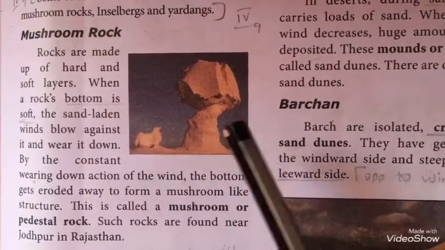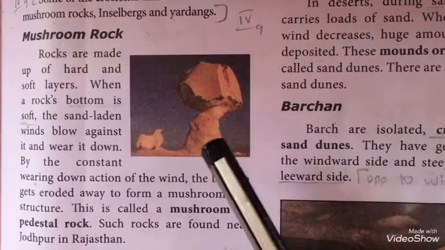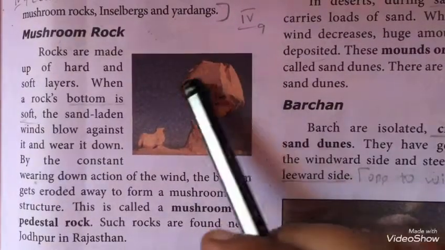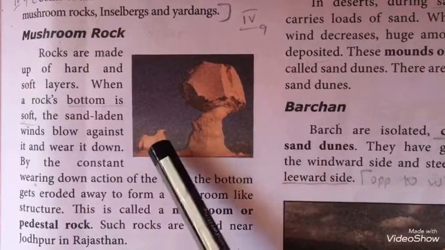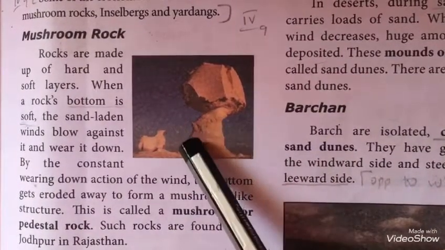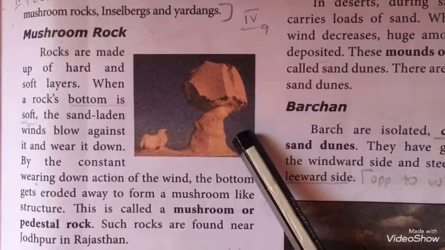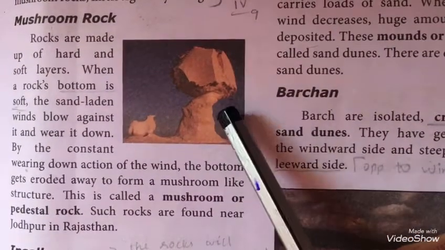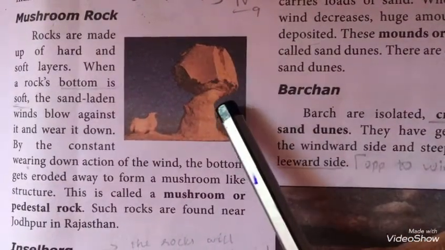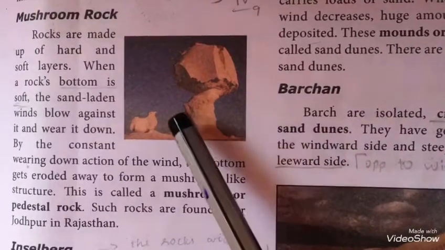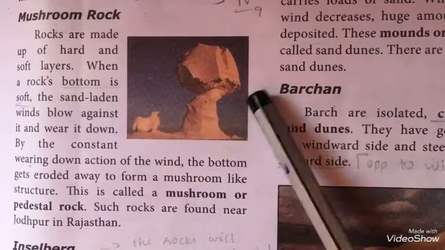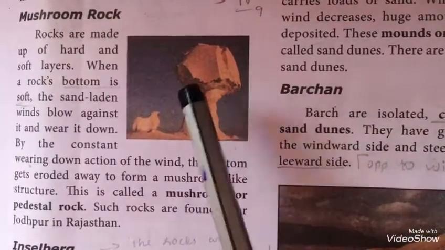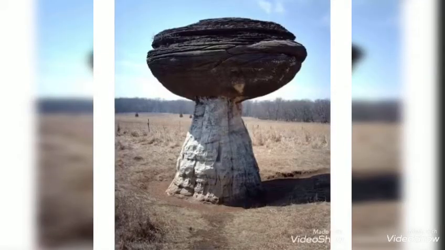So generally rocks are made up of hard and soft layers. If the bottom of the rock is made up of a soft layer and the top is made up of a hard layer, when the wind blows, the bottom soft layer gets eroded and the top remains stable. So it creates a structure similar to a mushroom. This is called mushroom or pedestal rock. This is mushroom rock.